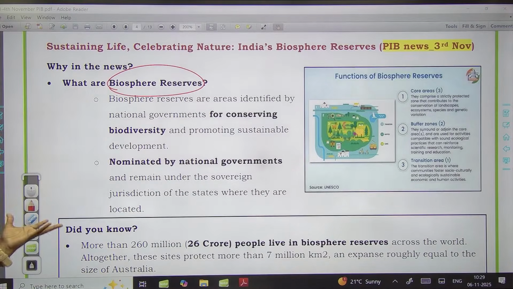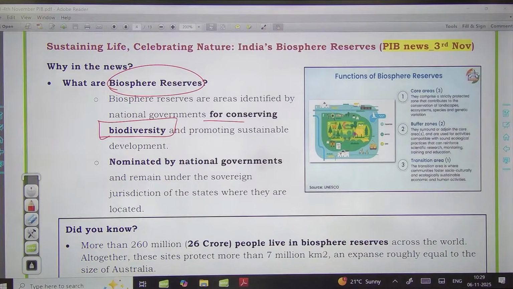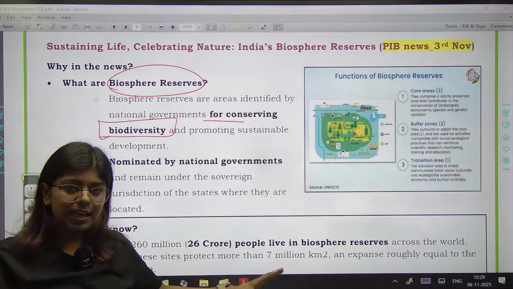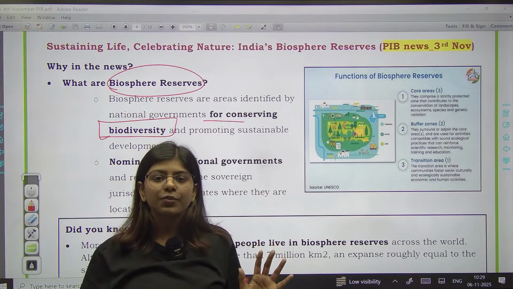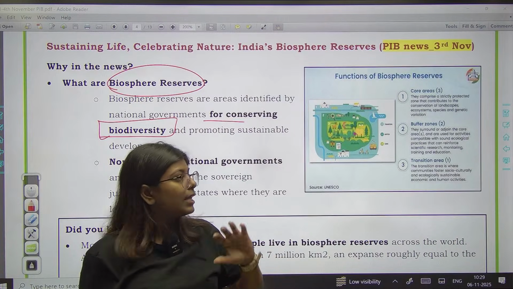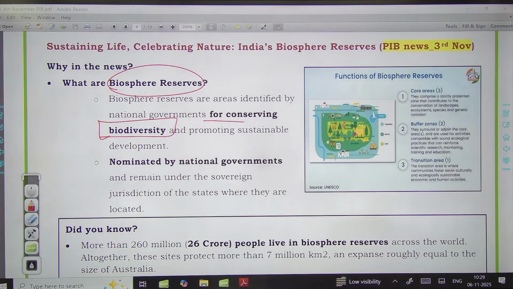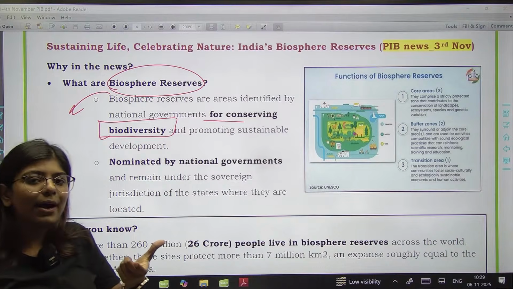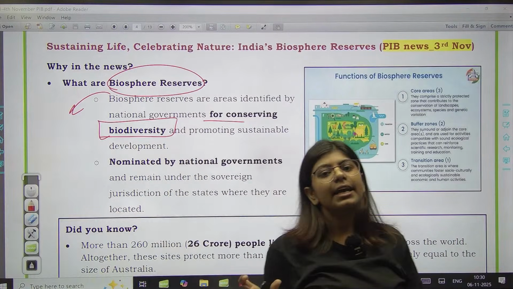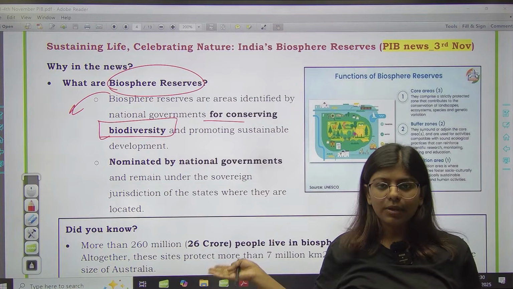Okay, so biosphere reserves are for the conservation of biodiversity. जो भी आपके different genetic variation हैं, different species हैं, whether it is the different landscape, in terms of the flora, that is trees हो गए, plants हो गए, or in terms of the animals, so they are covered and conserved under the biosphere reserve. Now biosphere reserve was in news because recently 13 जो आपका biosphere reserve recognize किया गया है UNESCO द्वारा, that is from Himachal Pradesh, and that's the reason this article is about the biosphere reserve.